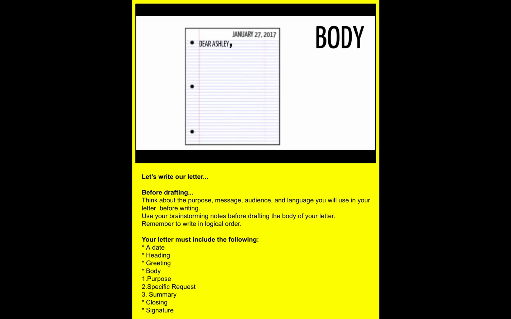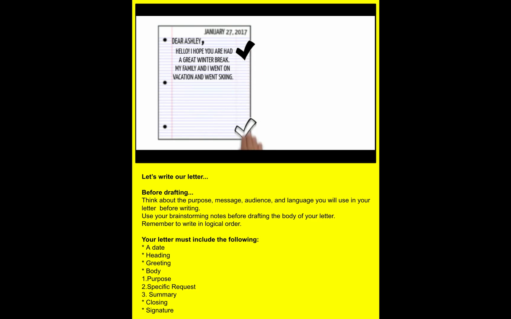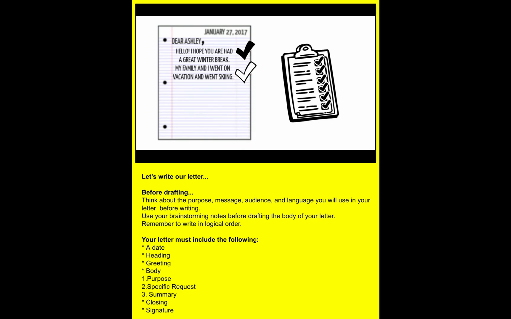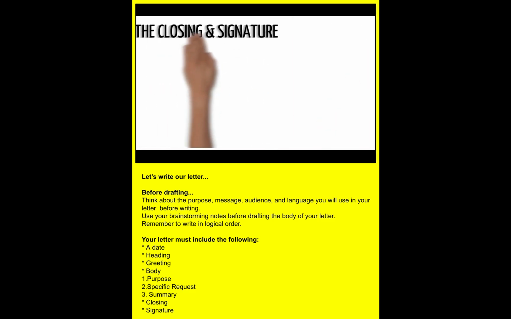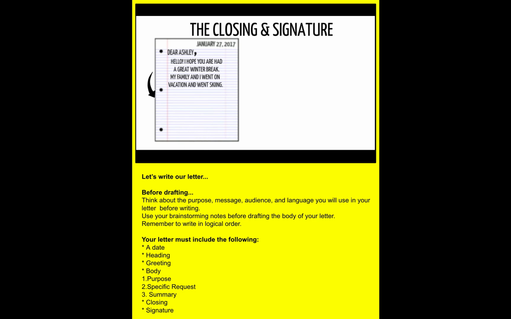After the salutation comes the body of the letter. The body is very important because it is where you communicate your thoughts, ideas, and questions. The body of the letter always needs to be written in chronological order or in a sequence. The closing and signature come after the body. The closing shows the letter has ended. Depending on who you're writing to, you may say your friend, love, or sincerely. On the next line, after the comma, you write or sign your name or signature.